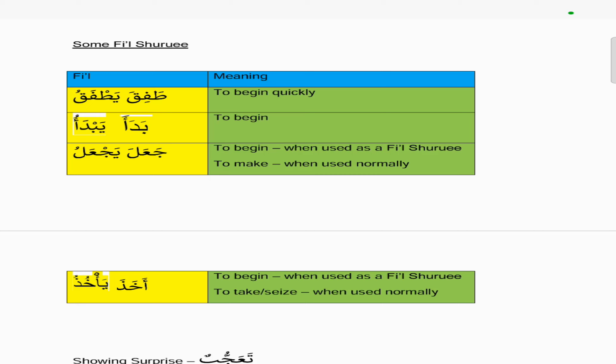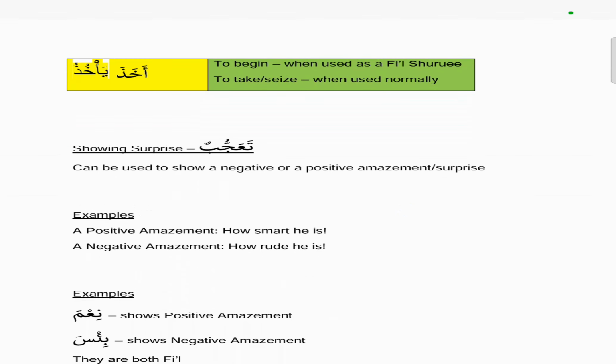So meaning if you saw ja'ala, then you saw another fi'l next to it, then the ja'ala would mean to begin. But if it's by itself, normally ja'ala yaj'alu means to make. And akhaza yaquzu, again, if it's used as a fi'l shuru'i, so it comes before a fi'l, then it means to begin. Otherwise, normally it means to take or seize. Akhaza is the past tense, ya'khuzu is the present tense.